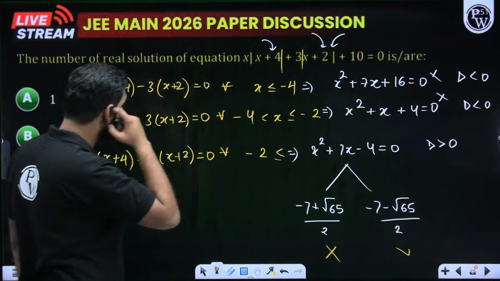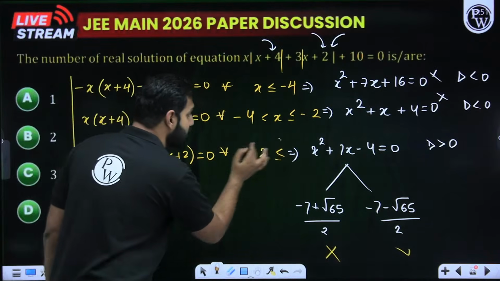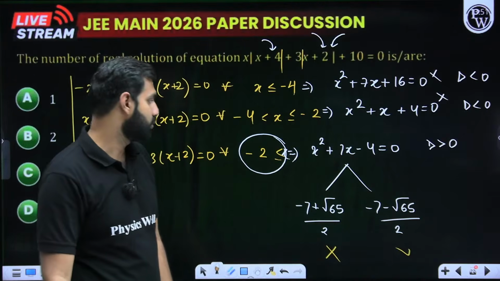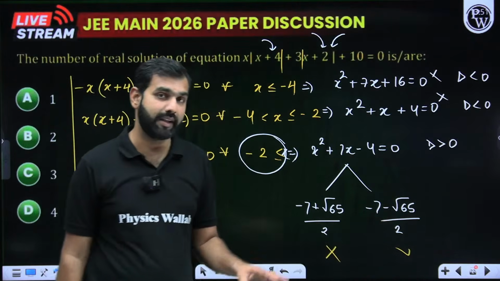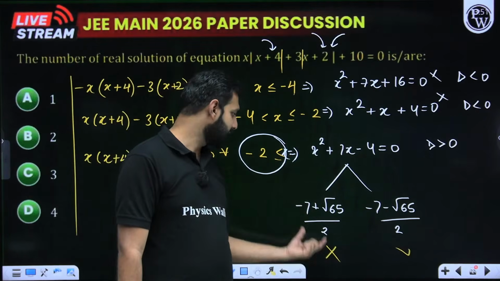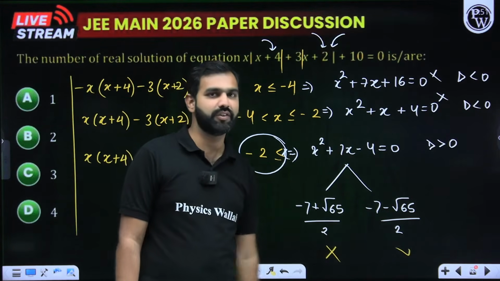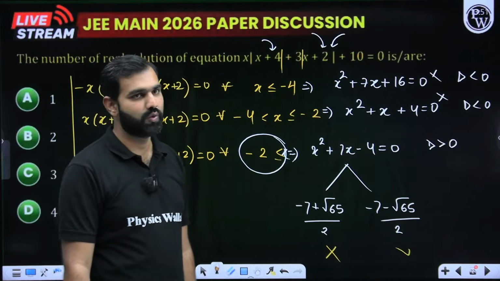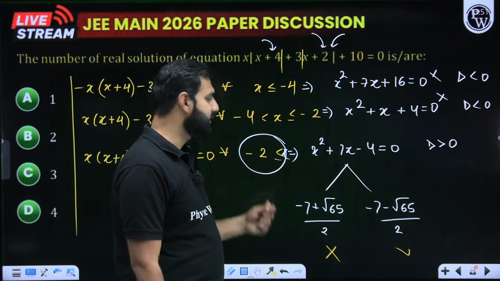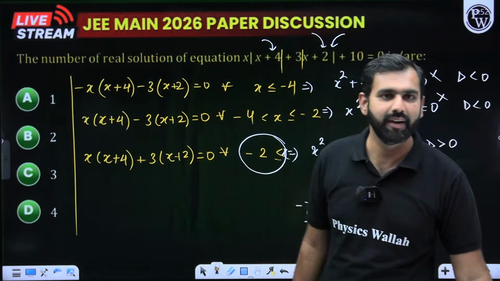You have to remember that this quadratic is satisfied by the values of x which are greater than or equal to -2. So now you have to check or take care of it. Which value is greater than -2? If you check this value, it is not greater than -2, but this value is greater than -2, and it matches with one of the options. One of the values will definitely ensure that it is greater than or equal to -2. Only negative x will be considered.